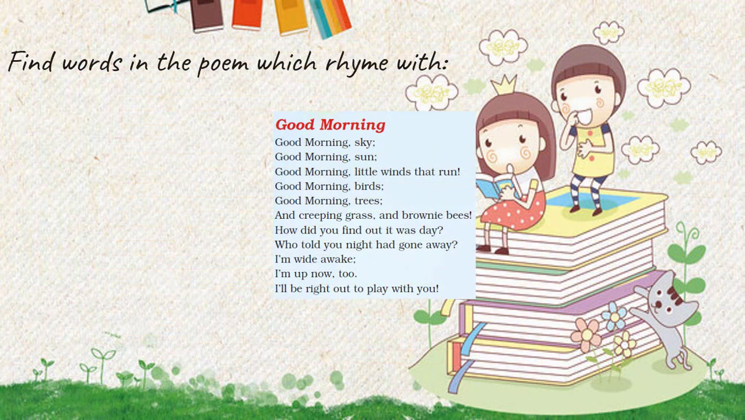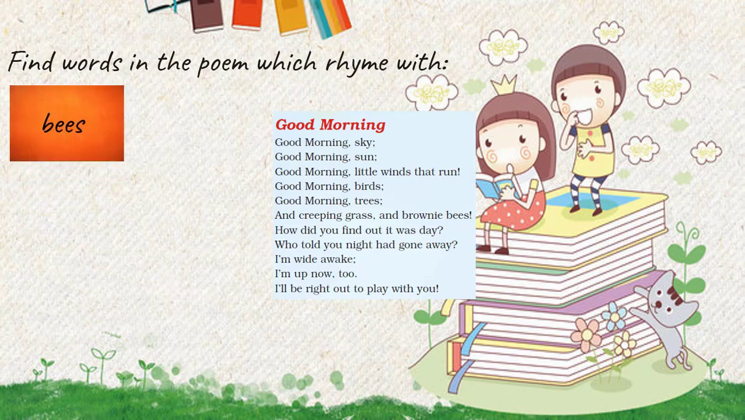Now moving on to the next question, we have find words in the poem which rhyme with. Your first word is bees. So children, find out the word bees in the poem. Yes, correct. There it is. Bees. And its rhyming word in the poem is trees.